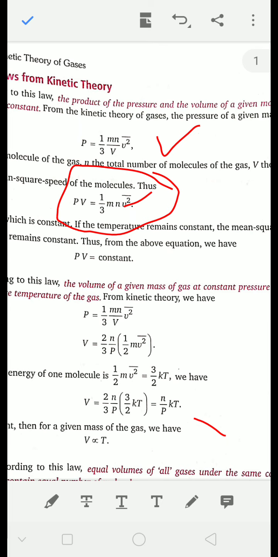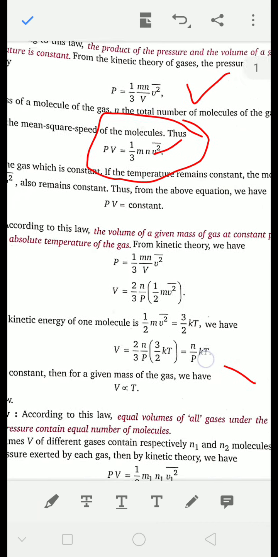So PV is constant if temperature is constant, and that is nothing but Boyle's law.